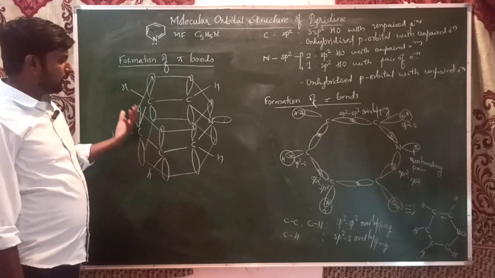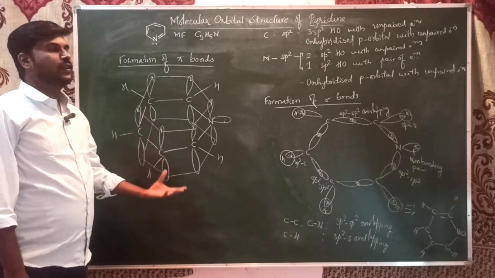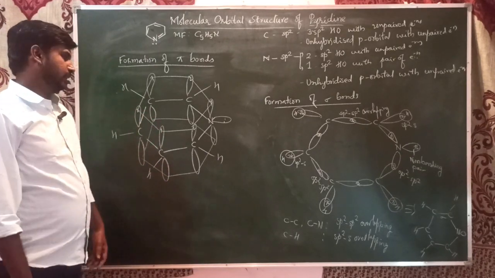So this is the final molecular orbital structure of pyridine.